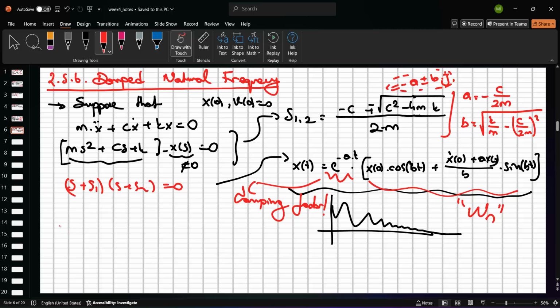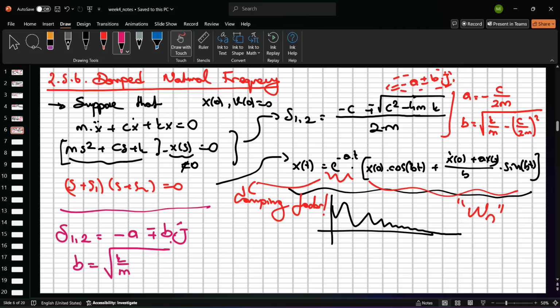Just see that the characteristic roots are equal to S1,2 = minus A plus minus Bj. J is always related to the frequency, right? And so if we have the J parameter, we will have the oscillation, because cosine and sine consist of the J, the imaginary numbers, right? And so this B is important here. And this B is equal to the square root of K divided by M minus C divided by 2M squared, right?